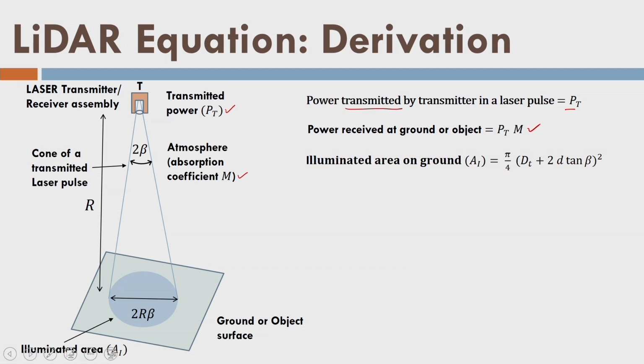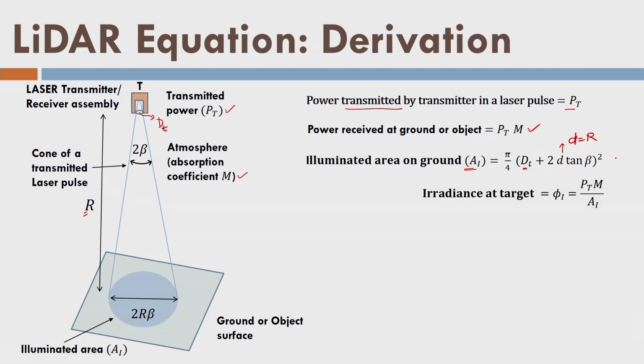You can see this is the illuminated area Ai, with the opening of the transmitter, and d is the distance or the range R here. So here d is equal to R, and we have 2R tangent beta. Now what is the irradiance?